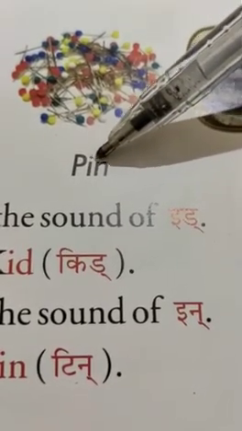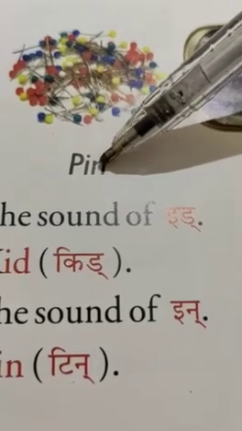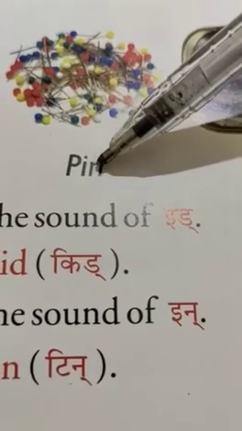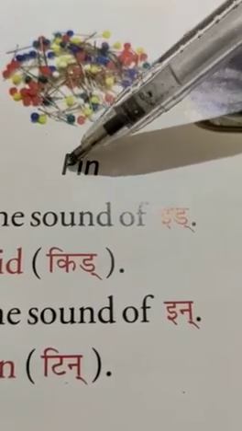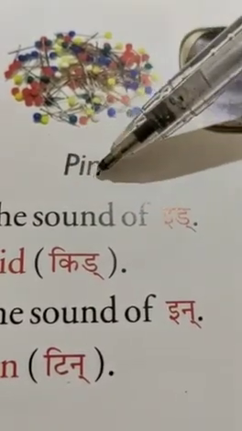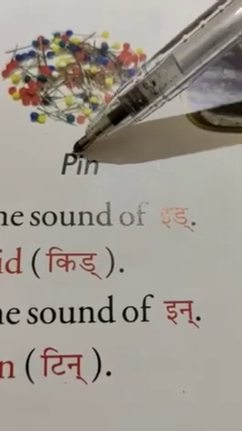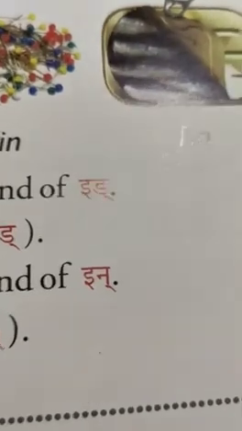I means E, N means no. So, words ending with in. Yes, and in plus P, P and in meet together, the word is pin. Yes. See, this is tin. T and in, tin.